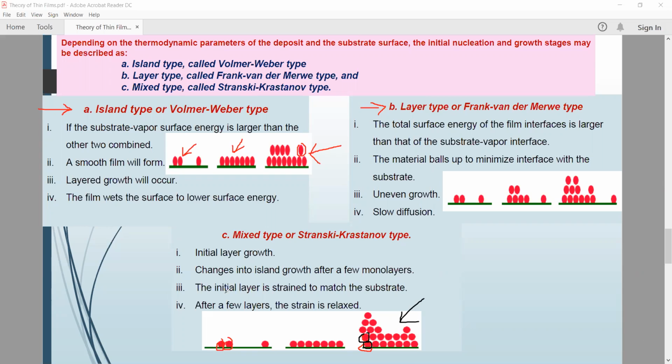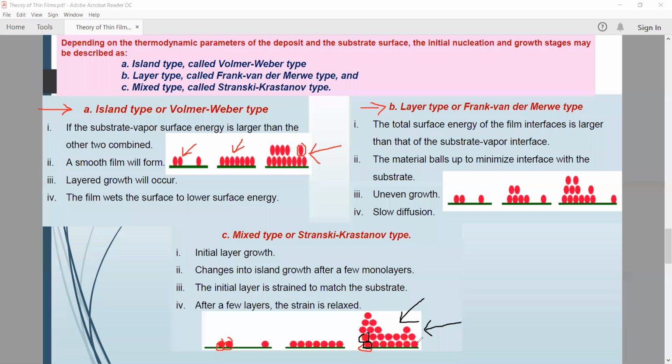So it changes into island growth after a few monolayers. If some layers are formed here, it might be possible to transfer to the island type stage. After a few monolayers, the mixed type changes towards the island type.